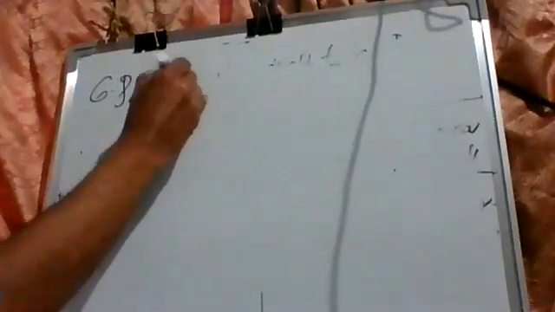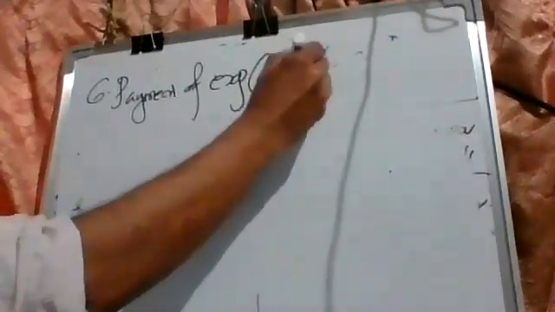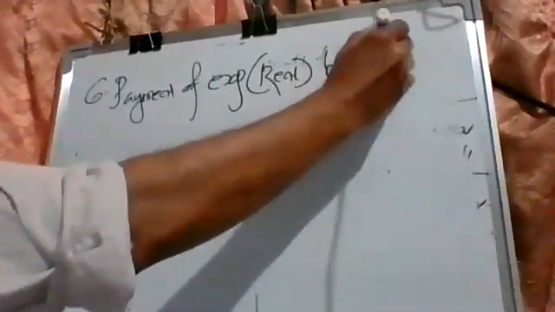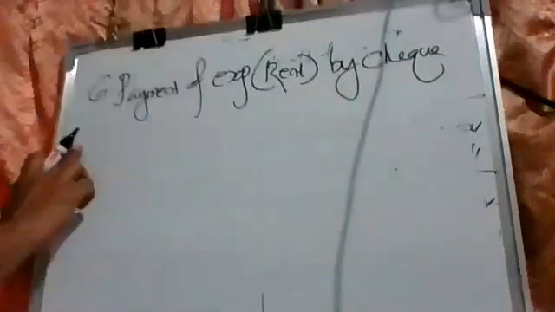Next, what is the sixth one? Payment of expenses. Pay rent by check. Rent is an expense.